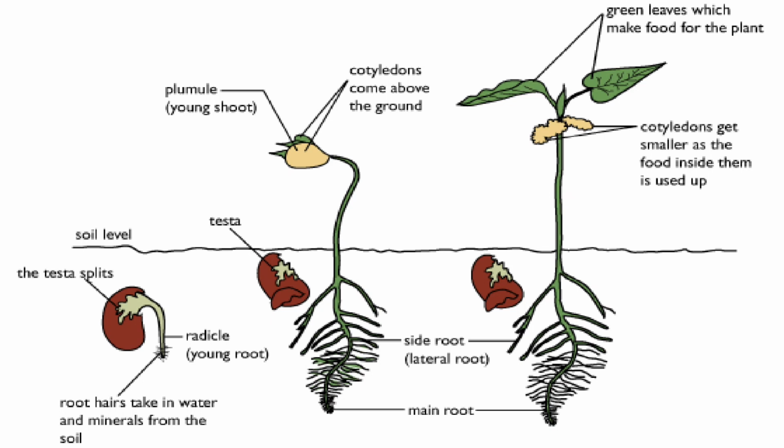Okay, this is the process of seed germination. When the seeds start to germinate, the radicle grows from the seed to find water and minerals from the soil. Then, once the seed coat falls on the ground, the radicle starts growing longer underground to find more water and the plumule grows above ground for light and air. After that, leaves start growing for photosynthesis and the cotyledons get smaller as the food inside them is used up. The seed coat that falls on the ground then disappears.